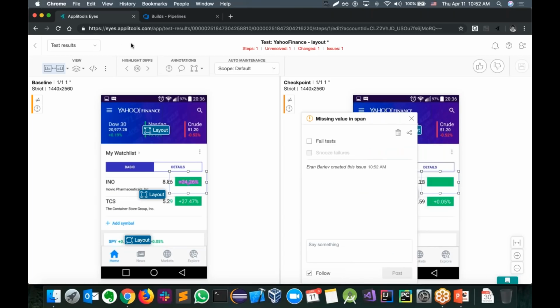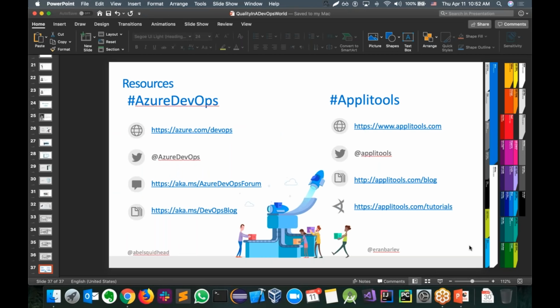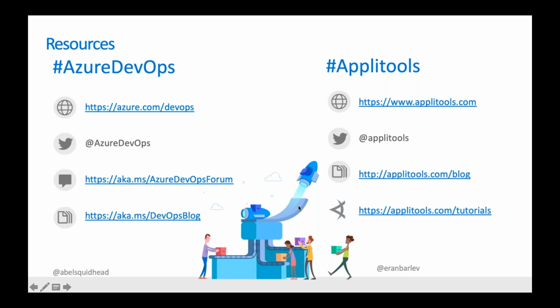And again, there are many more examples we can show, but I want to leave some room for questions here. So let's bring this up. Here you can see all the resources that Abel was talking about. To get started with Applitools, you simply go to tutorials, and like we mentioned earlier, we support pretty much every framework and every language under the sun. So you can start today.